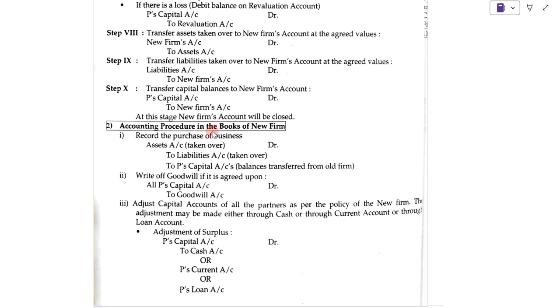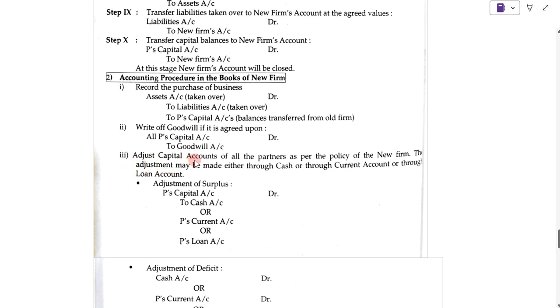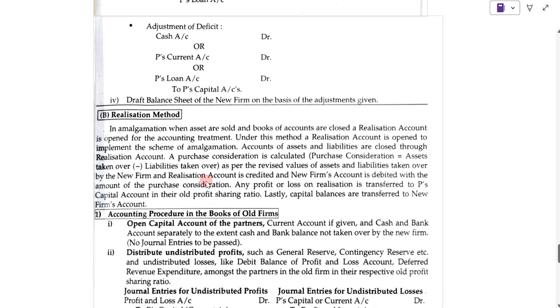Now, accounting procedure in the books of new firm. When we are following the revaluation method, what are the steps which we have to follow while passing the entries in the books of new firm? First, record the purchase of business. Second, write off the goodwill. Third, adjust the capital account of all the partners.